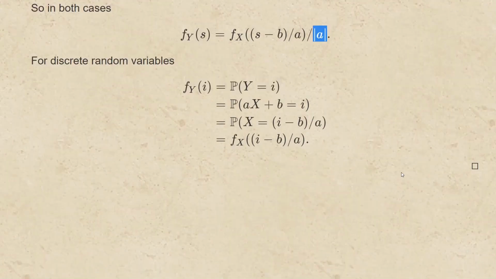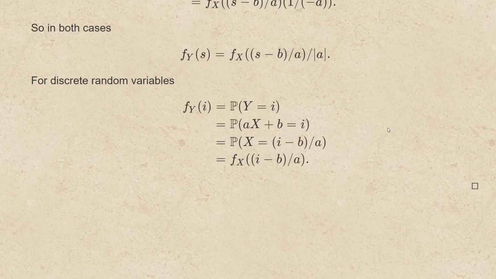Now, for discrete random variables, it's much simpler. The density of y at i is just the probability that y equals i, or that a times x plus b equals i, and solving for x, we get x equals i minus b over a, so it's the density of x at the quantity i minus b over a, and we're done.